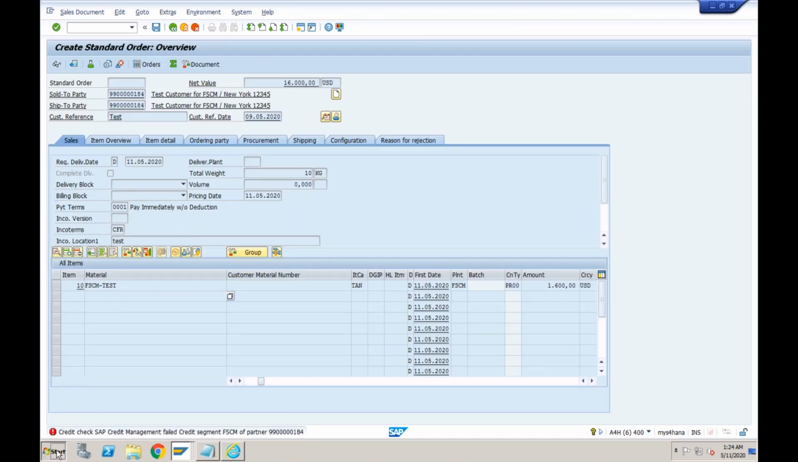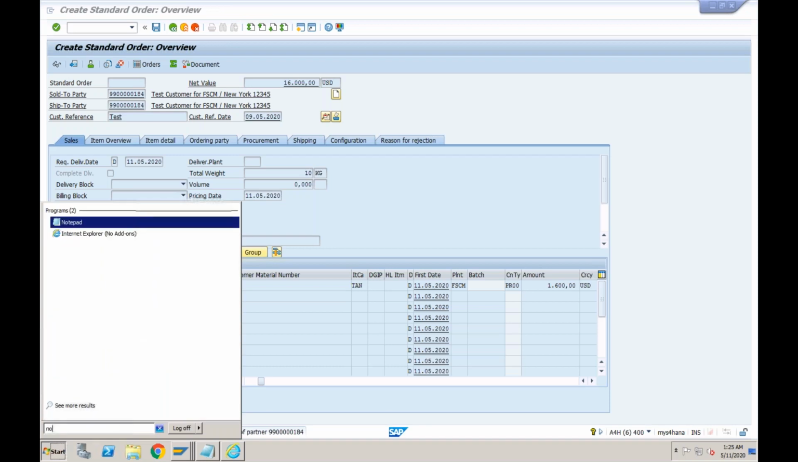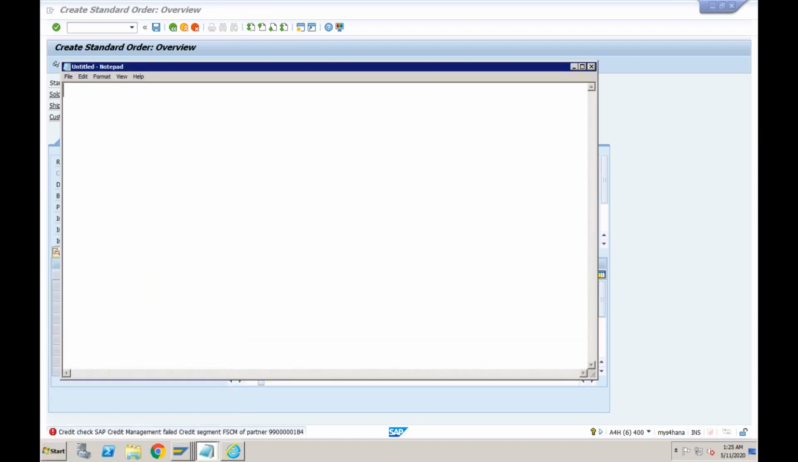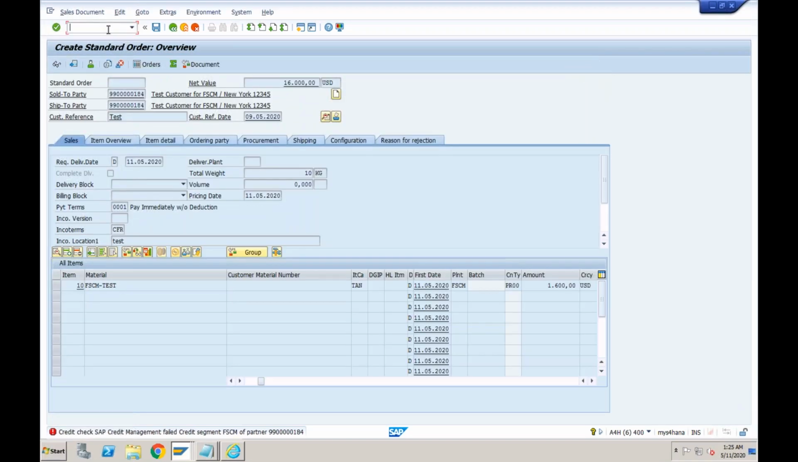Okay, so what would be the total value the system is trying to book? 32. 16 plus 16 is 32. Out of 32, the limit we provided is only 15. So the error message should come as 17,000. So the system should give us the message that, let me show you once again.